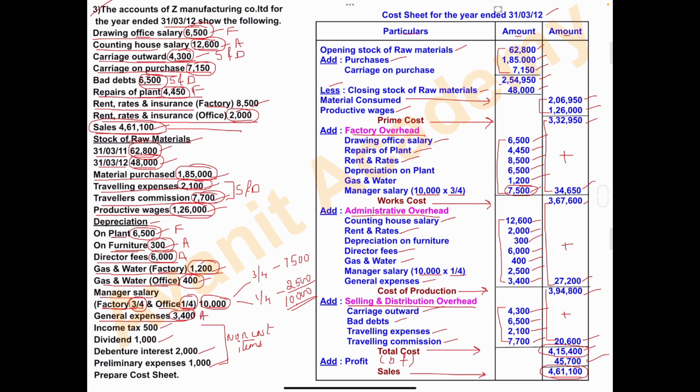Balancing figure, profit is 45,700. After preparing the cost sheet, you can prepare a special note for the non-cost items. That is income tax, dividend, debenture interest, preliminary expenses. All these are non-cost items, so we should not include these items in the cost sheet. Okay, you can prepare one note.